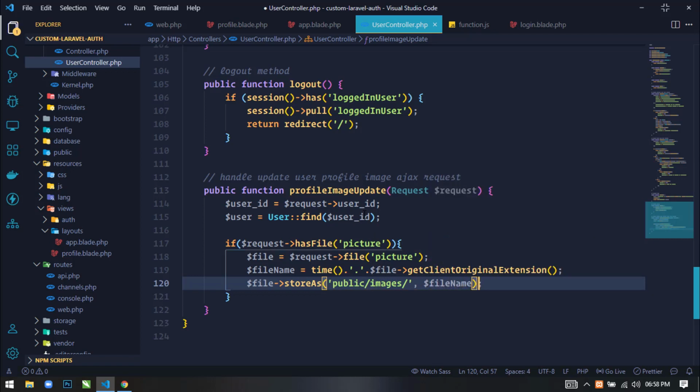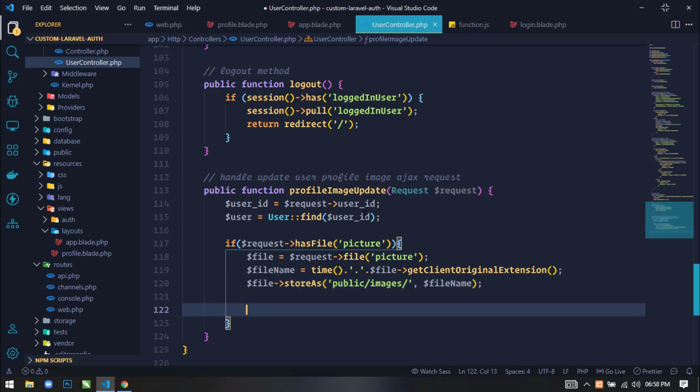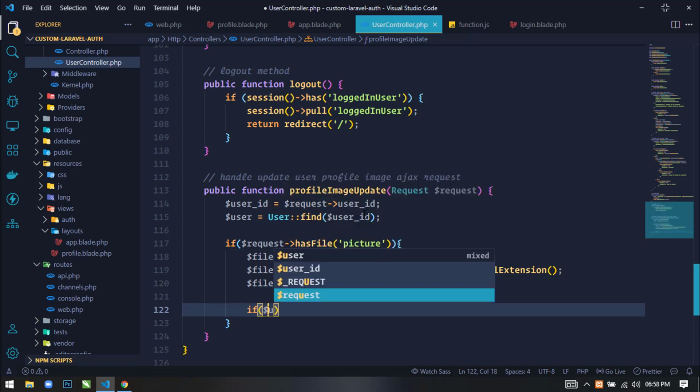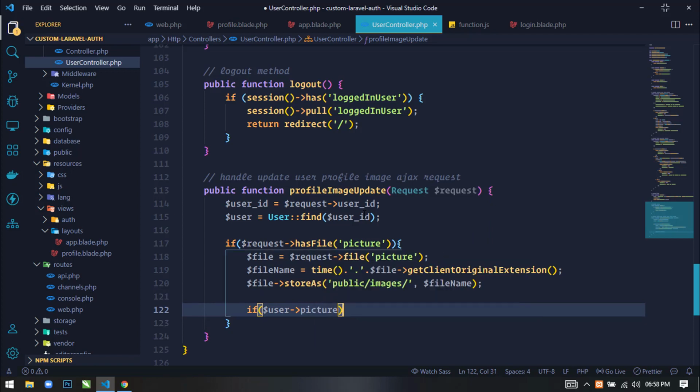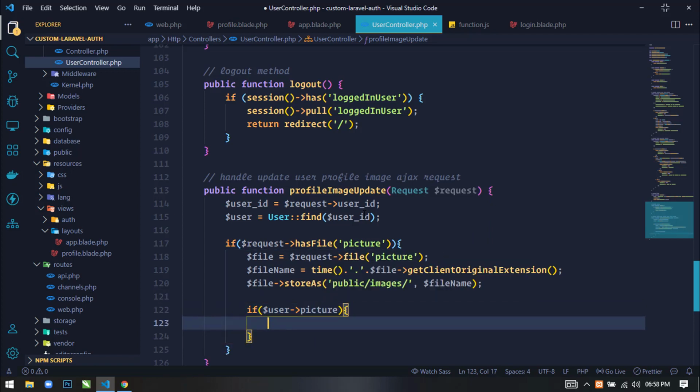Next you'll check if the user picture is already present in the database, then we will also remove it from the directory.